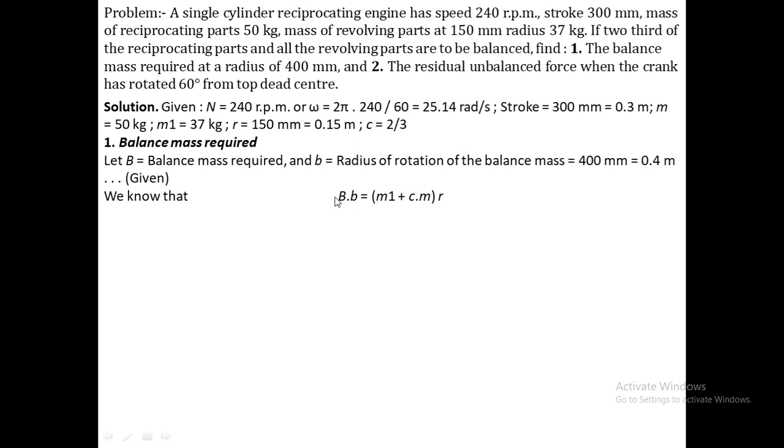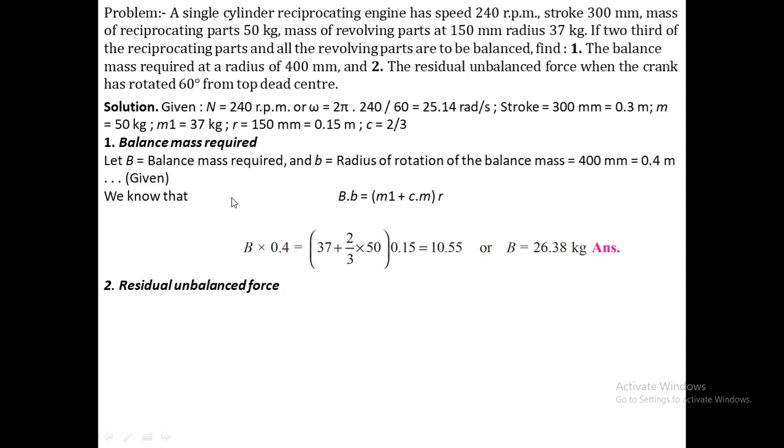Now I am going to put the values over here. B as it is, we are supposed to calculate this, then 0.4, then m1 is 37, then the value of c is 2 by 3 into m is 50 and small r is 0.15. Therefore this is equal to 10.55 divided by 0.4, then we will get the value of B, that is equal to 26.38. So this is the first unknown. Here we calculated the balanced mass required.